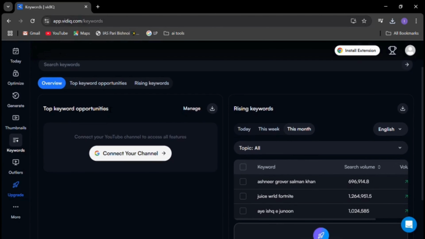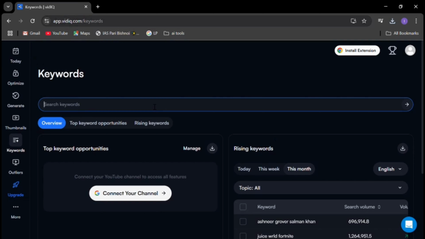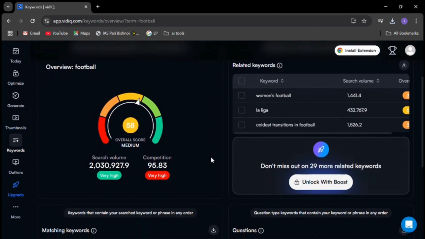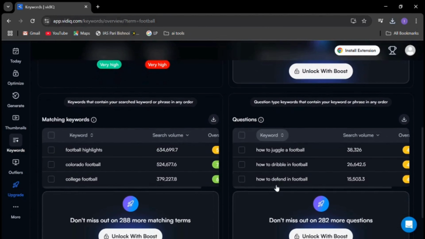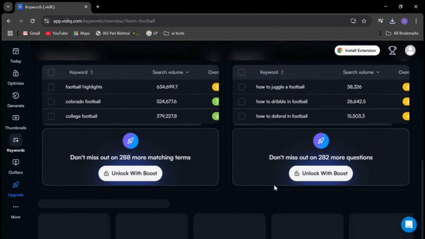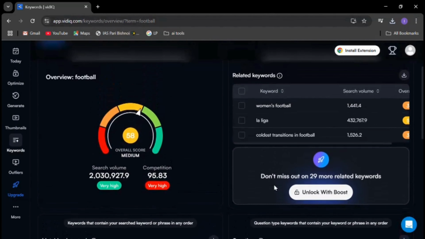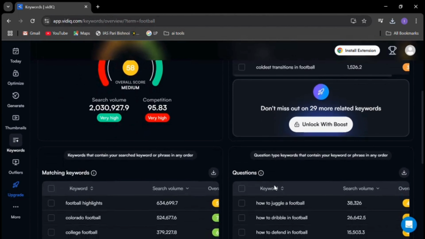Lastly, we have the outliers section. This feature helps you identify unique keywords and trending videos related to them. You can also manage your SEO and analyze competitors through that. And for that, you'll need to connect your YouTube channel. There are a lot of options available, just as I mentioned, to view your competitors, to manage your SEO, along with a lot of options. All you have to do is just connect your social media account, for example, your YouTube channel, and let the tool do the hard work for you.